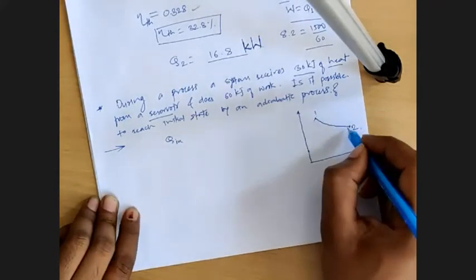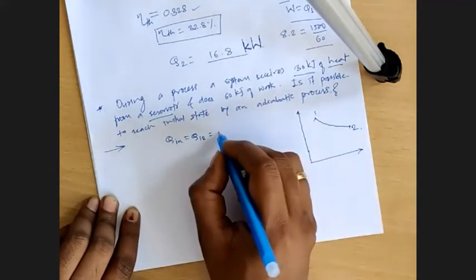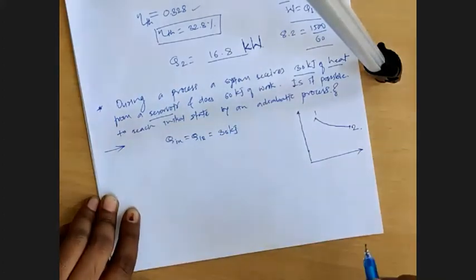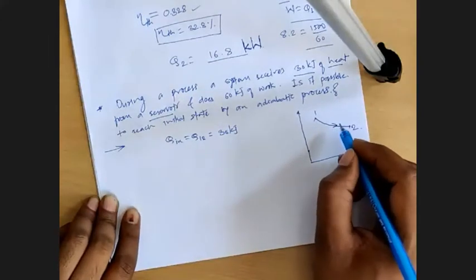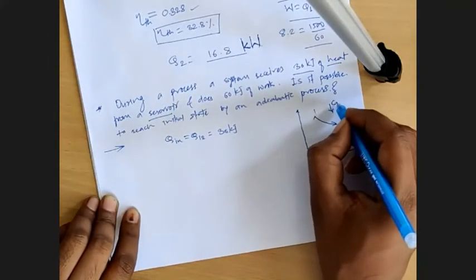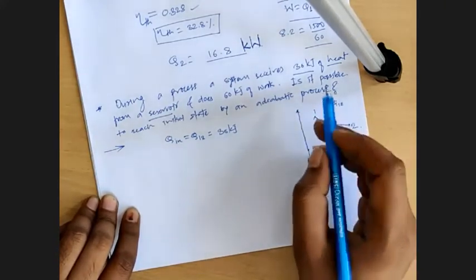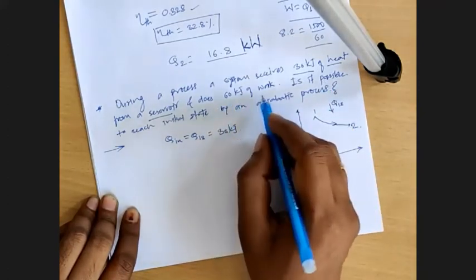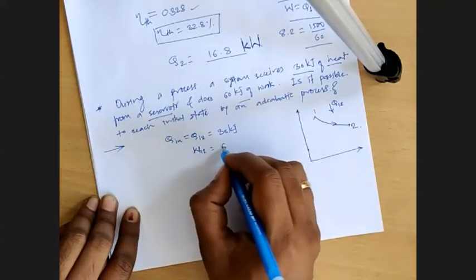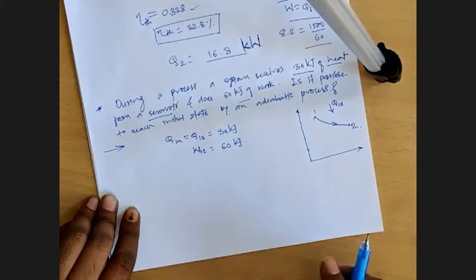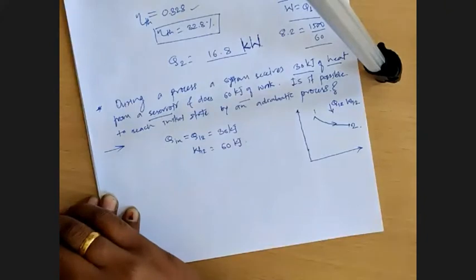During the process 1 to 2, this Q in or Q1-2 is 30 kilojoules, and it does a work of 60 kilojoules. So W1-2 is also given, and that is 60 kilojoules.